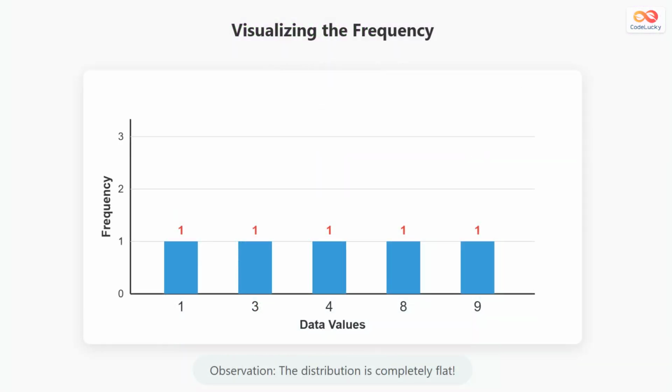If we were to graph this on a chart, it would look like this. The height of every bar is exactly the same. The distribution is completely flat. There is no peak, and no single value stands out above the rest.